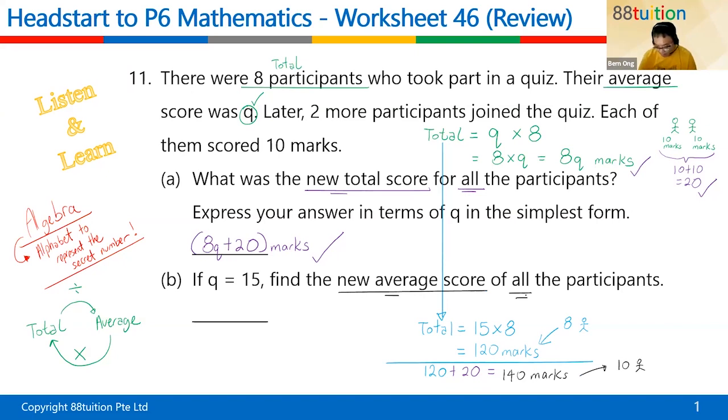All. All right. So this is the total. The question is looking for the average, right? So you must go and do another step. Children, please read your question properly. 140 marks, you must go and divide back by how many people? There are 10 participants. So if you do your division, each person will get 14 marks. And that's your answer. Woo!